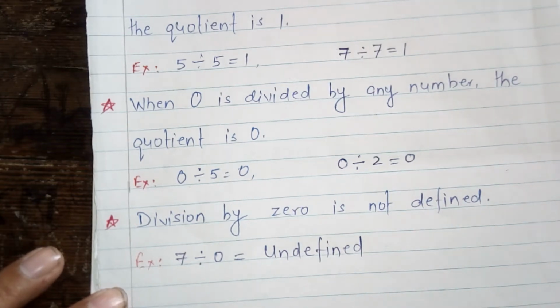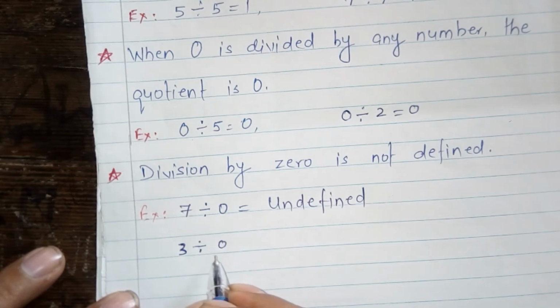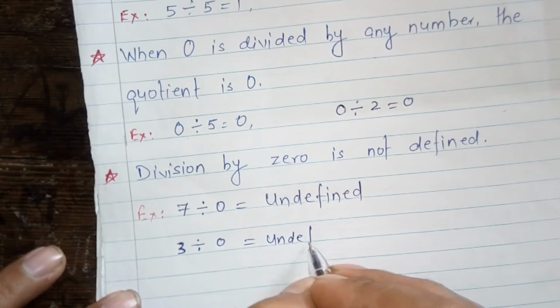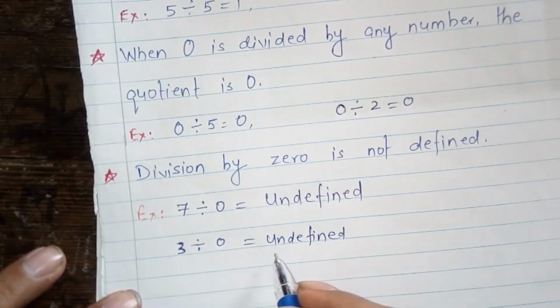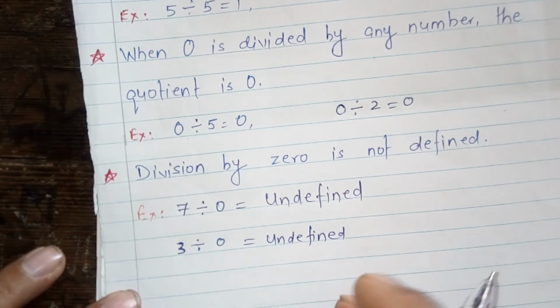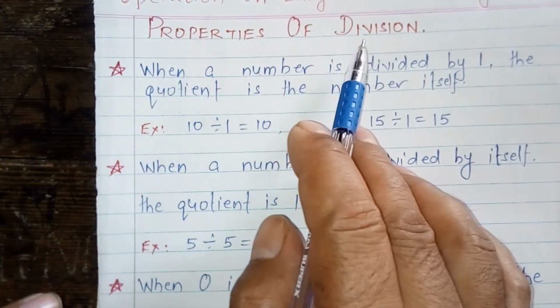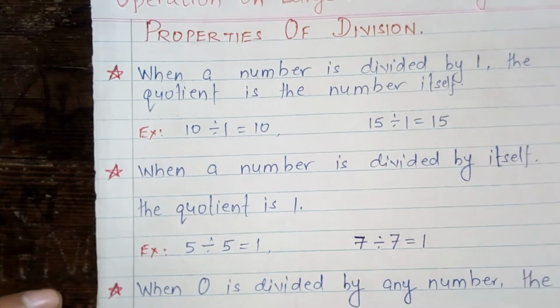Just I want to give one other example. If 3 divided by 0, then you will always get undefined. Okay, you will not get any numerical value. So these four rules are related with properties of division. Now today let us discuss some problems depending on the properties of division.